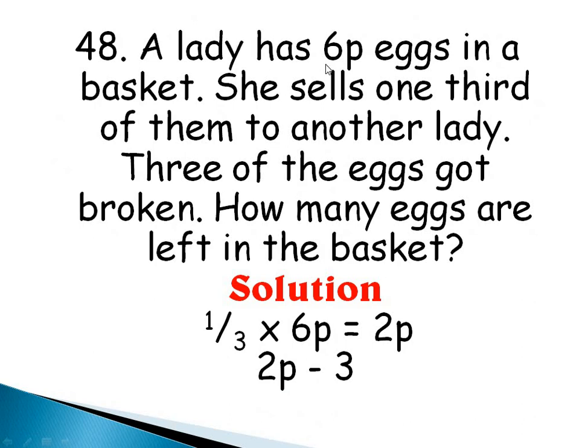Alright, question 48. A lady has 6p eggs in a basket. She sells 1/3 of them to another lady. 3 of the eggs got broken. How many eggs are left in the basket? So 1/3 of 6p is what? 2p. And then out of this 2p, 3 are broken. So 2p minus 3. And that's the answer. Is that taken? Good.